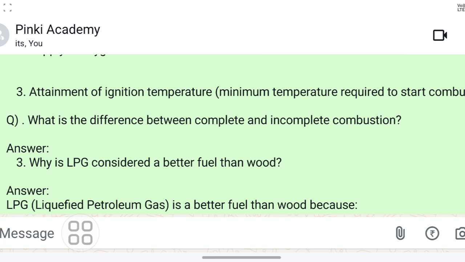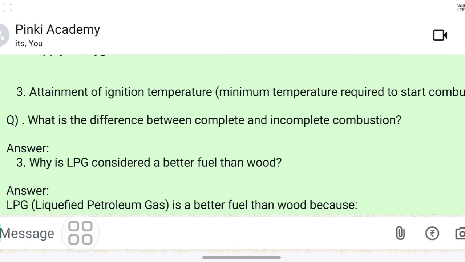Now you can ask, what is ignition temperature? This point is also important. Ignition temperature is the minimum temperature required to start the combustion. That means the minimum temperature required for the combustion process to start is the ignition temperature.